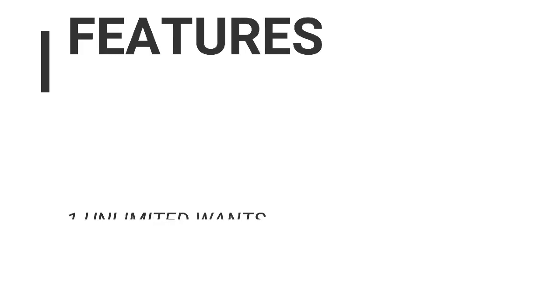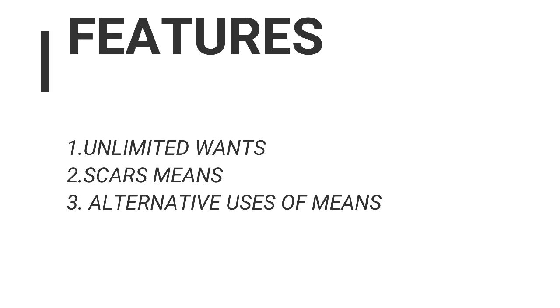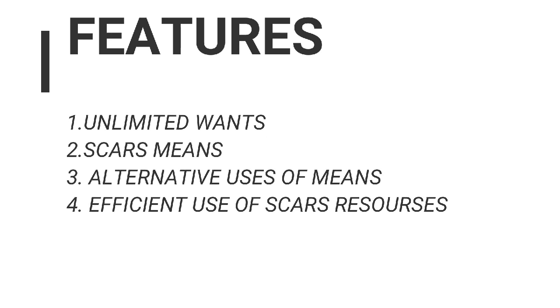According to his definition, the various features are, according to Robbins, the unlimited ends or unlimited wants. Unlimited wants means human wants are unlimited. We possibly cannot satisfy them all. Next, scarce means. Scarce means human wants are unlimited and the resources which fulfill the human wants are limited. So they are known as scarce.